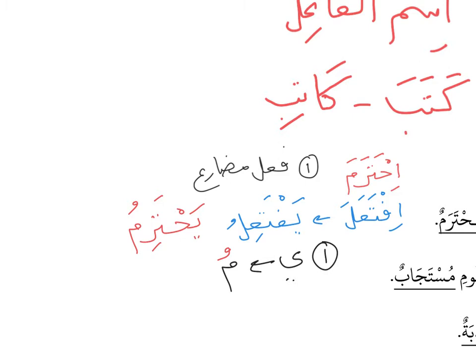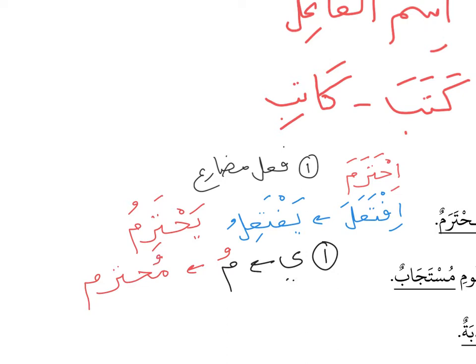Alright, so let us change the word from yahtarimu. We change the ya to the mim, and then the rest you just copy the rest of the letters. Okay, that is number 1. And then how do you read the mim? You read it with a dhamma.